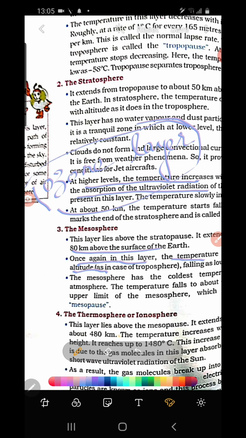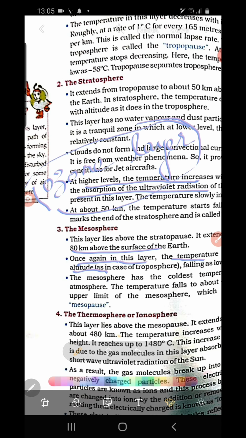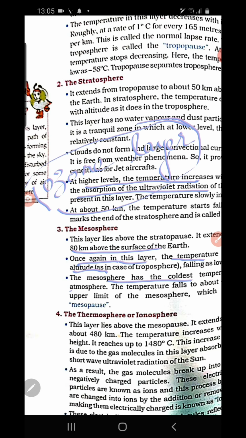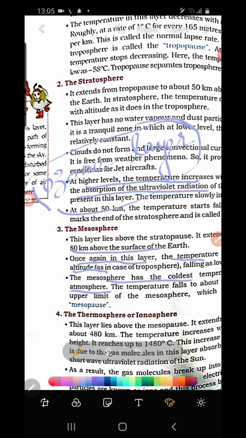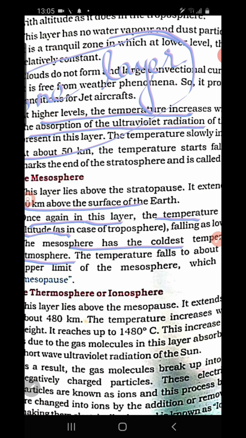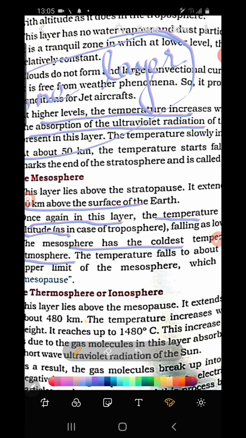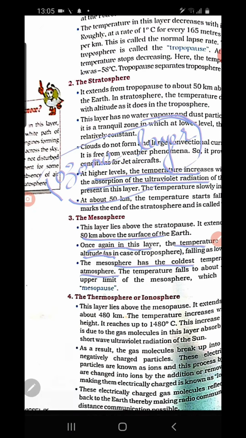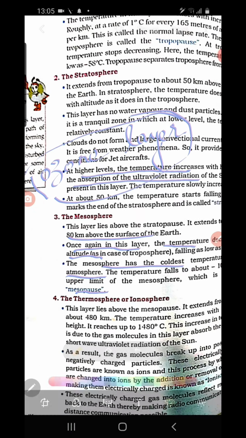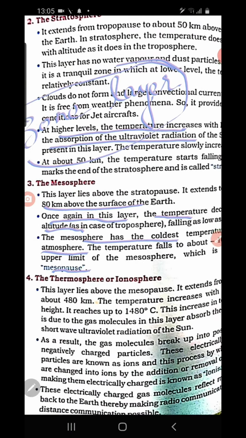Then the third layer is the mesosphere. Its height reaches up to 80 kilometer, and here the temperature decreases with the increase of altitude. The mesosphere has the coldest temperature. Why? Because temperature decreases with the increase of altitude. The upper limit of the mesosphere is called the mesopause. That also we discussed. Then the fourth important layer is the thermosphere, a very important layer.